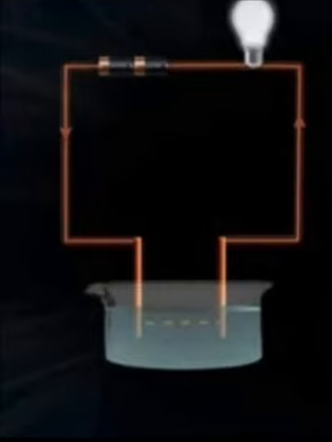Then current starts to flow through that rod. This current will flow through that liquid and reach the second rod. Then current passes through that rod and then through the wire, and reaches the bulb. Then the bulb glows. And then the circuit continues.